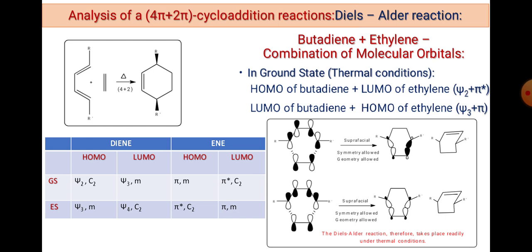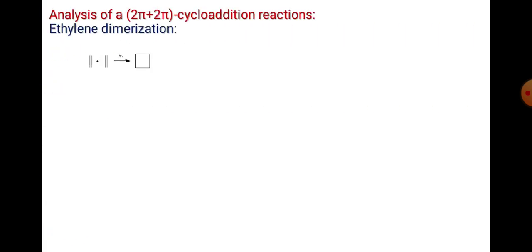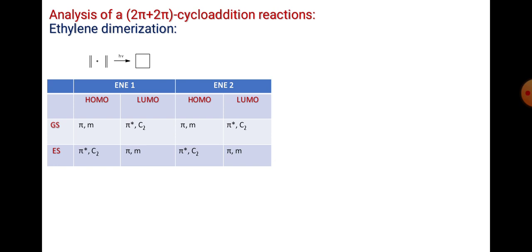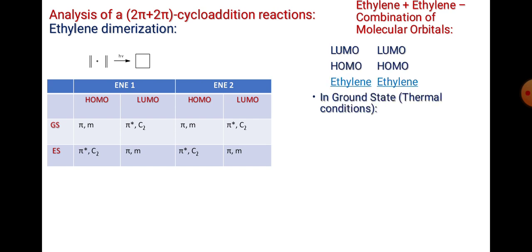So Diels-Alder is one of the best reactions, which occurs under thermal conditions, where 4 and 2 pi electron systems react via a cyclic transition state, and you get the product. In this way we have the 6 pi electron system. Similarly, we have the 2+2 cycloaddition reaction, that is a dimerization of ethylene molecules that converts to cyclobutane. And for ethylene plus ethylene, the combination of molecular orbitals is LUMO and HOMO. So all of you know that. The general condition is LUMO HOMO, and again LUMO HOMO from ethylene, the same molecule.